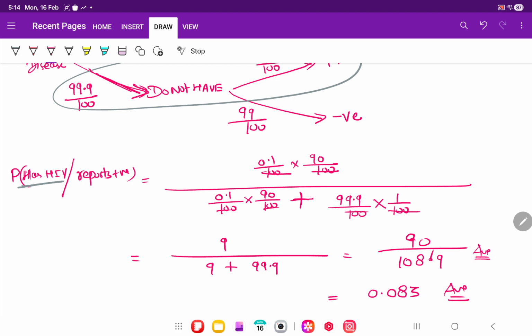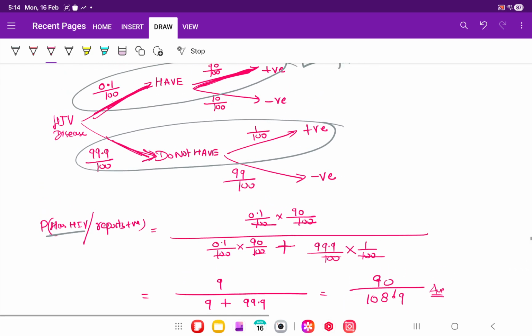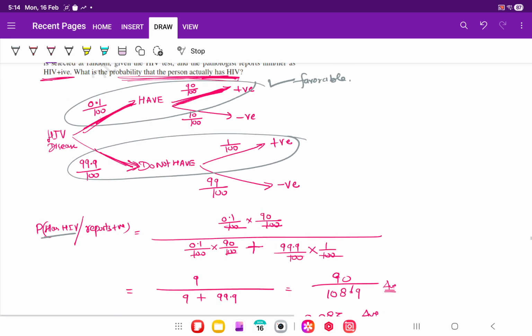I hope you understood. In this question, the main thing is this chart. If you know this chart, you can get the answer.